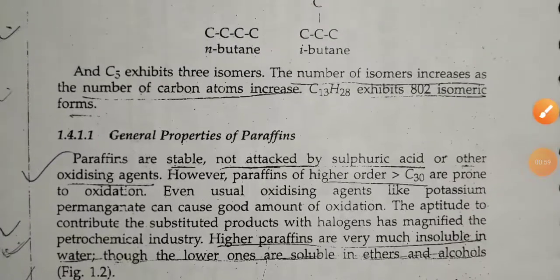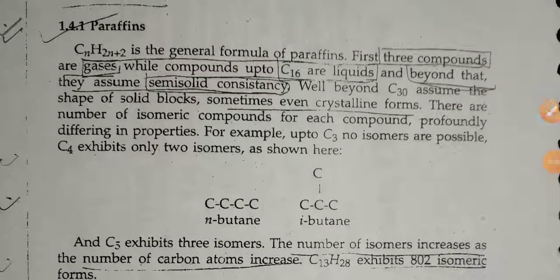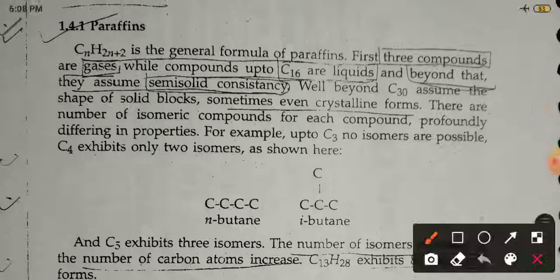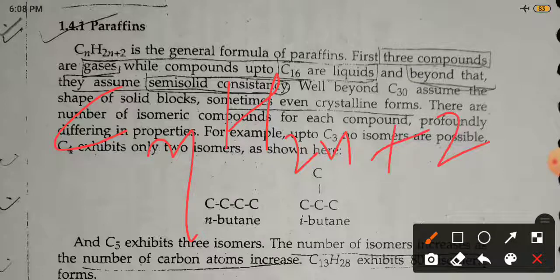The first one is regarding paraffin. The general equation of paraffin is CnH2n+2, the alkane.